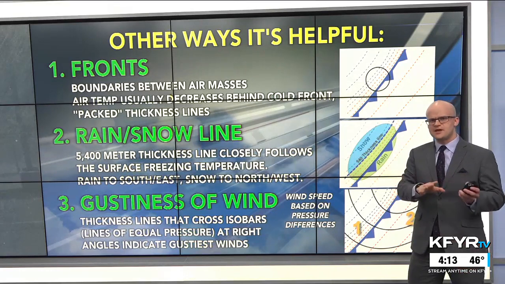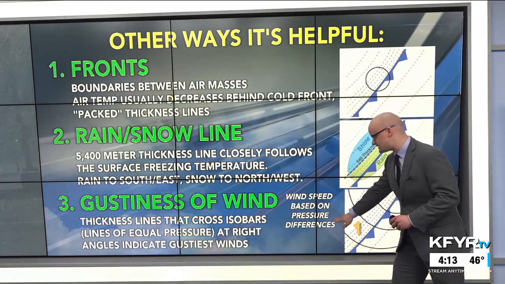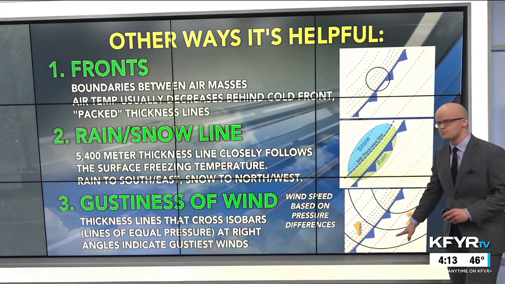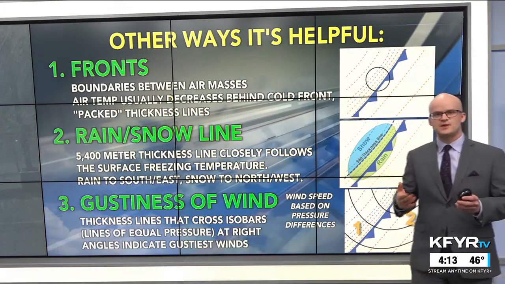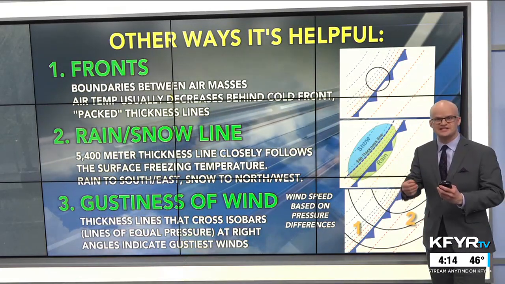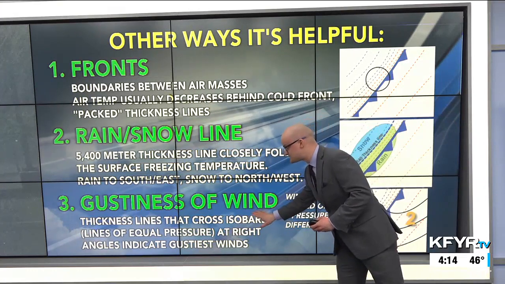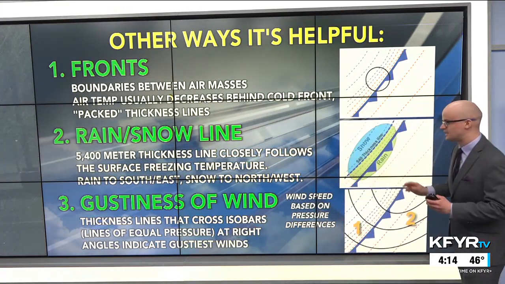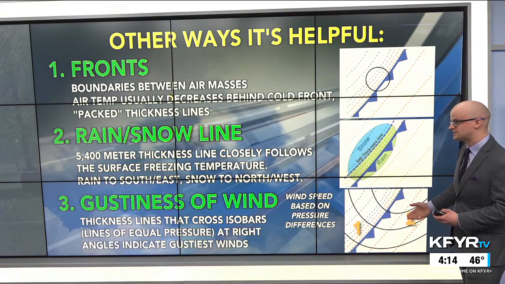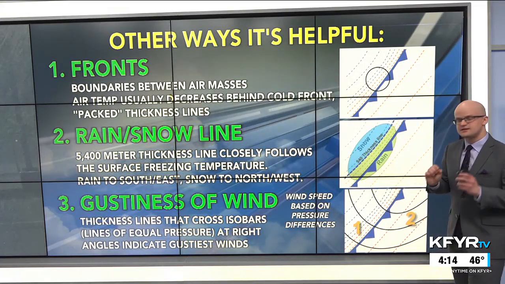Another one that's maybe not as well known is the gustiness of our wind. So wind speed is based on the pressure differences at Earth's surface. And we talk about that with a tight pressure gradient indicating higher wind speeds, but the gustiness of those winds can be correlated to thickness. The thickness lines that cross the isobars, which are our constant pressure lines, at right angles indicate the gustiest winds.